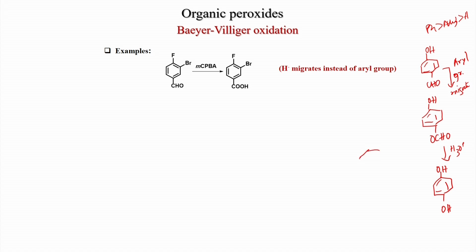Similarly, if you do this Baeyer-Villiger oxidation, similarly if you use acetophenone, what will be the product here? As I told, phenyl migrates more than alkyl. So, here the phenyl group will migrate, then you get this compound.